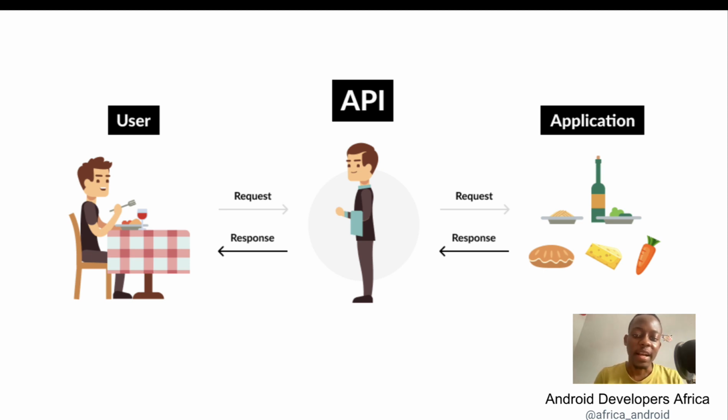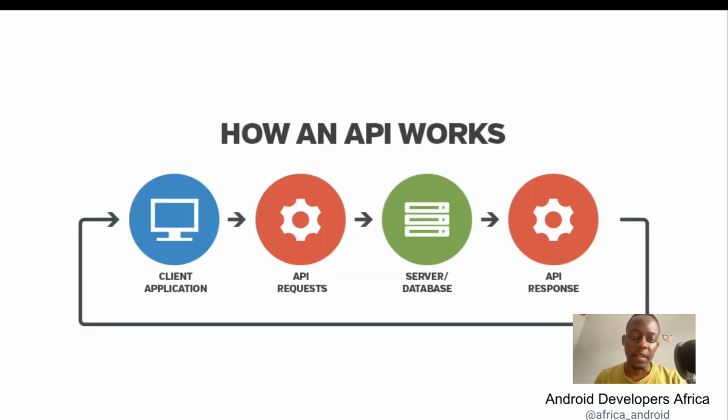So the API carries the request to the kitchen and carries the response again. The response here is the food or the drink back to the client. So our waiter here can be considered as an API. That's basically the role of an API between two software components. This is how the API works. The API is in charge of getting client requests to the server. The server processes this client request and sends back the response to the API, and the API gets this response and sends it back to the client that initiated the request.